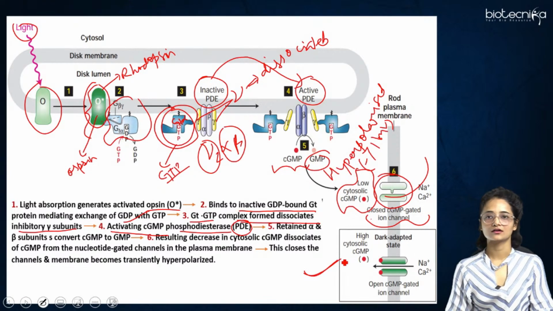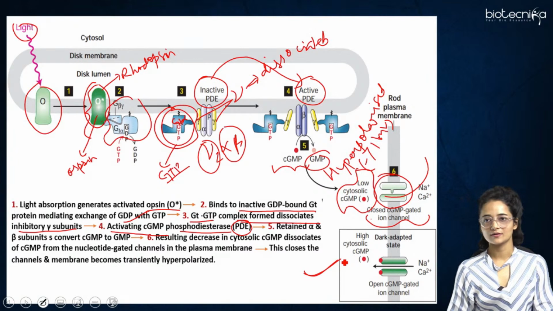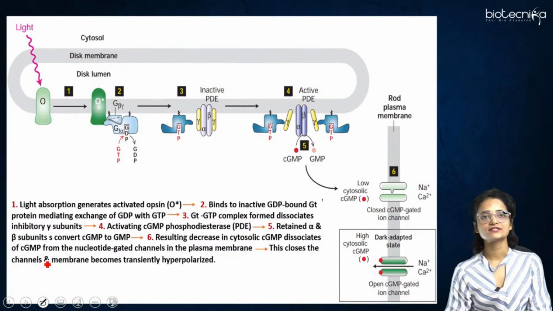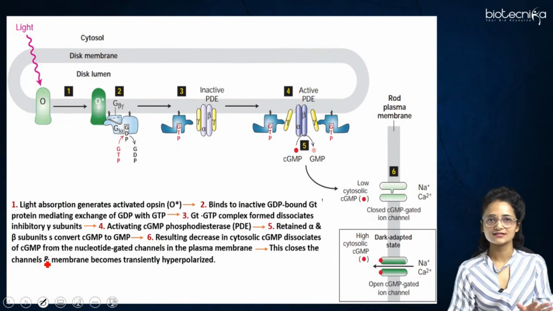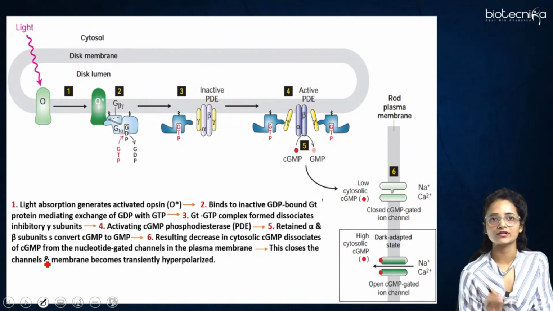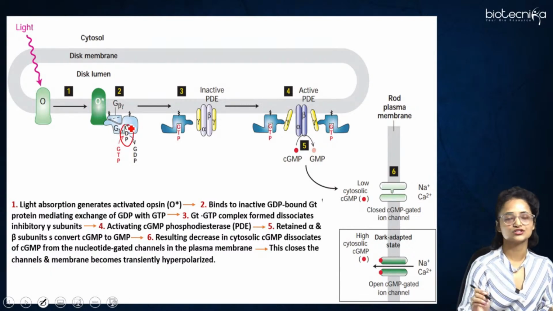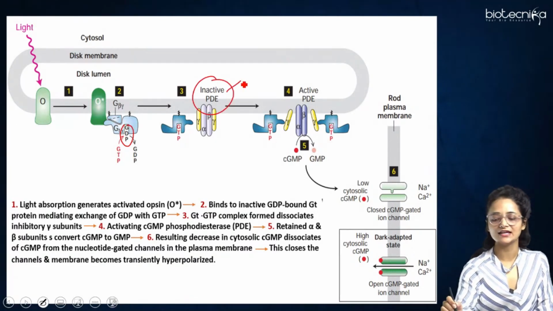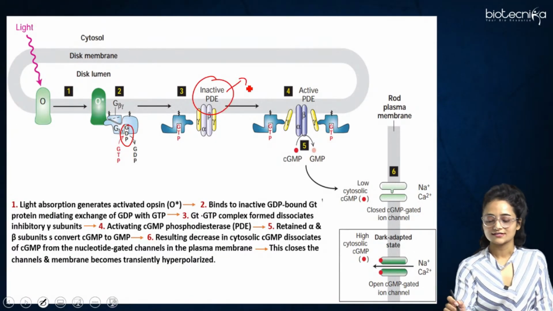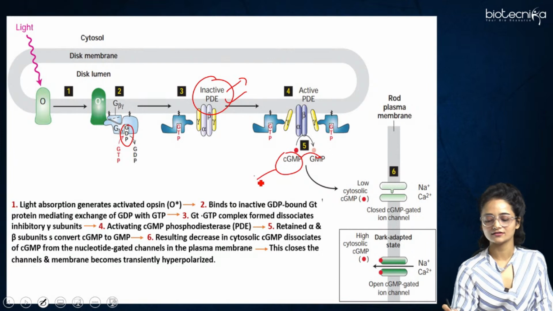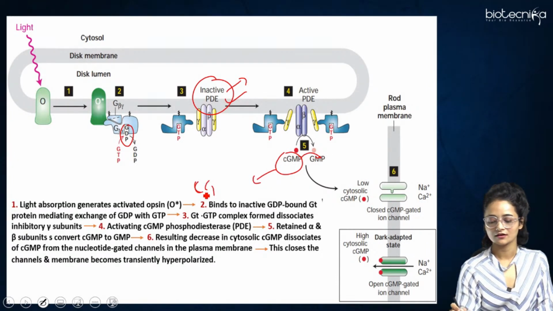Then coming to the dark adapted state. When there is no light present, this opsin protein will not get activated. As a result, the GT alpha, the trimeric protein, will be attached to GDP. GTP won't be able to bind to it. It will be attached to just GDP. As a result, this PDE will remain in its inactive form. Since it is inactive, cGMP won't be converted into GMP, and the concentration of cGMP inside the cytosol would be very high, right?